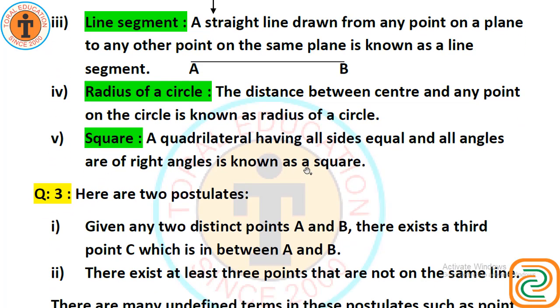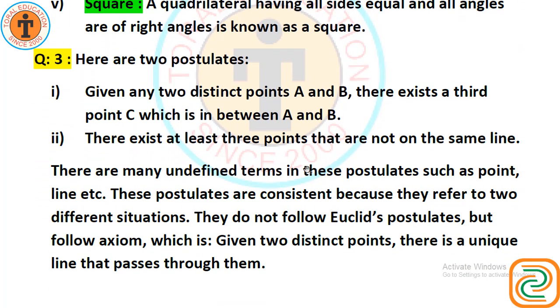Okay. Now question number 3. There are two postulates given. One is, given any two distinct points A and B, there exists a third point C which is in between A and B. It's wrong. If A and B are exactly nearest points, then C must not be there.